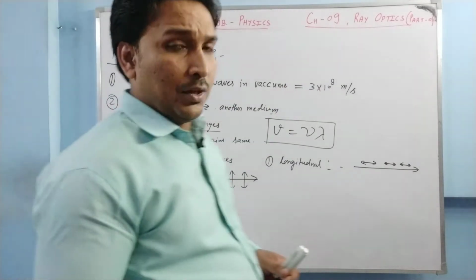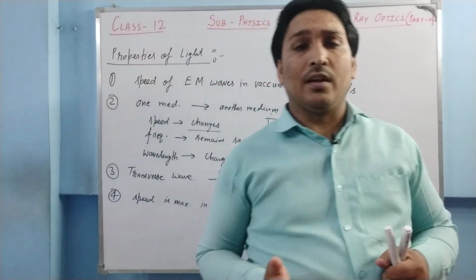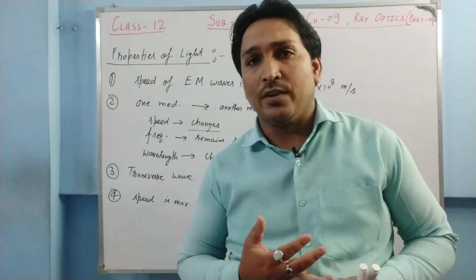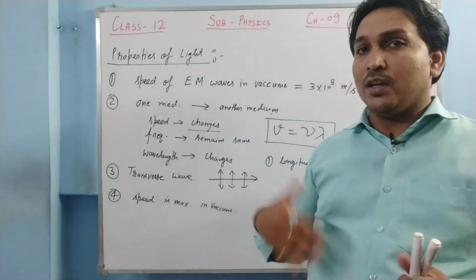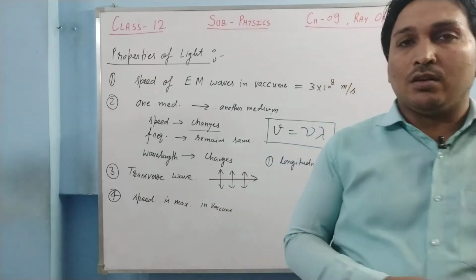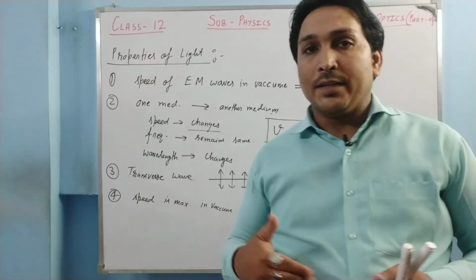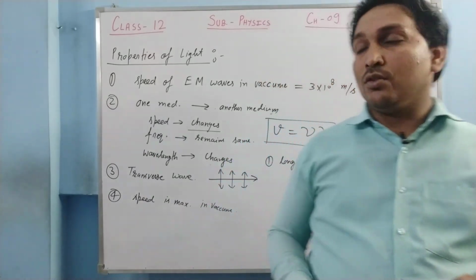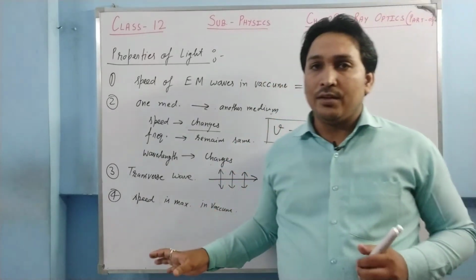Besides these properties, there are some more properties like reflection of light, refraction of light, interference of light, diffraction of light. When light shows these phenomena, we'll discuss them when the topics come in front of us, as per the topics going on. So this is the basic introduction of light.